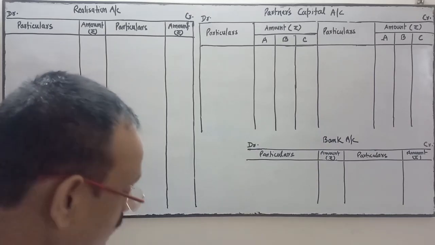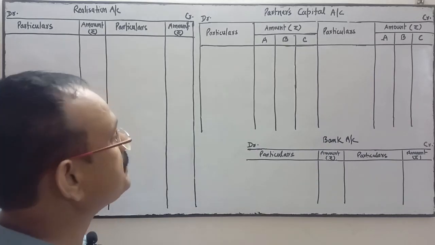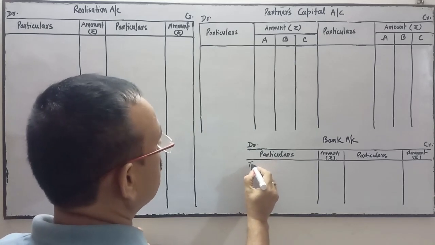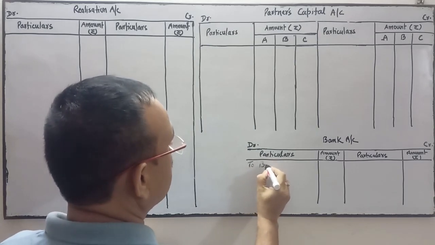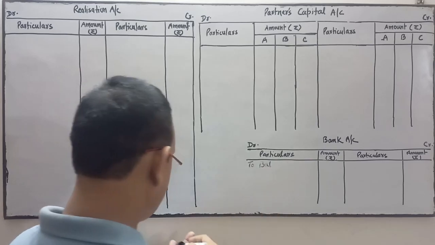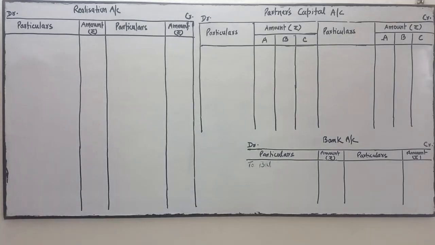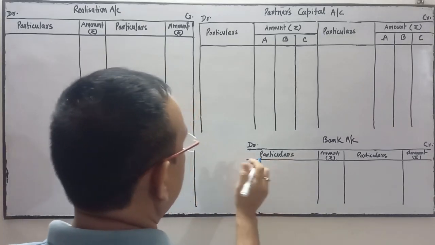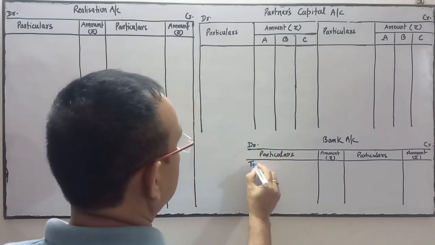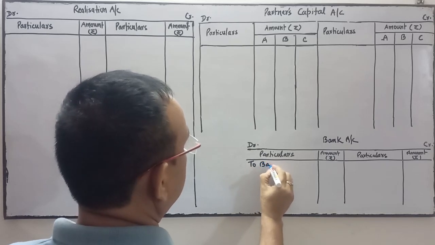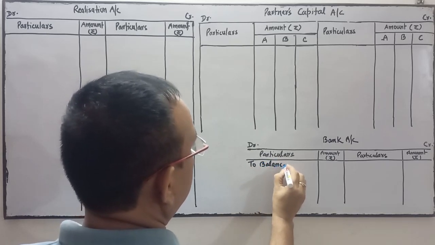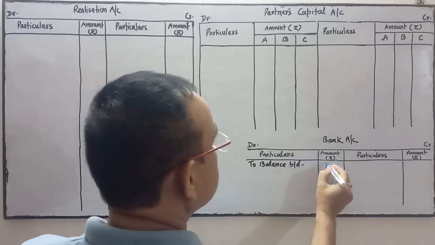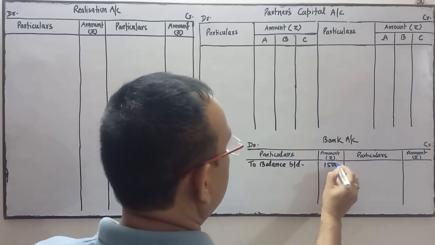So first information is bank balance is 15,000. So we'll write over here to balance brought down. We'll write first to balance brought down. So bank balance is 15,000.